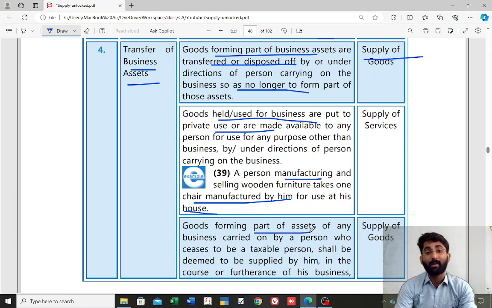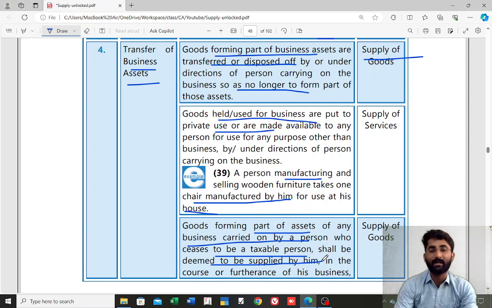Next one, goods forming part of the assets of any business carried on by a person who ceases to be a taxable person shall be deemed to be supplied by him in the course or furtherance of his business.